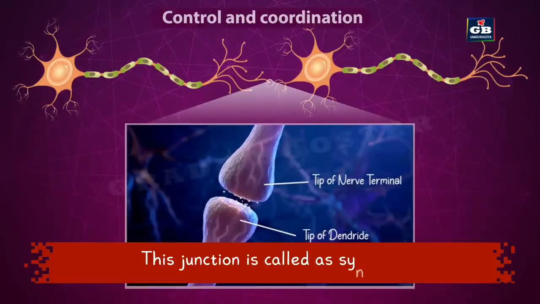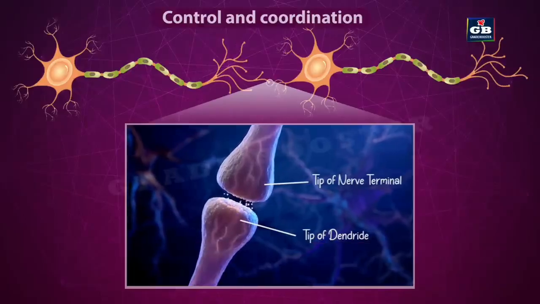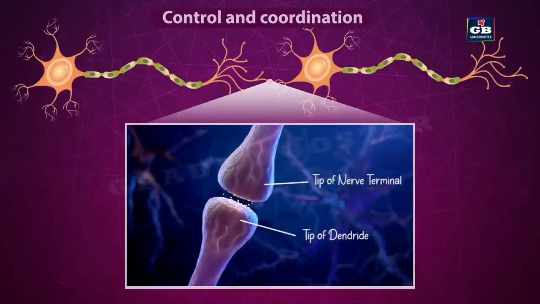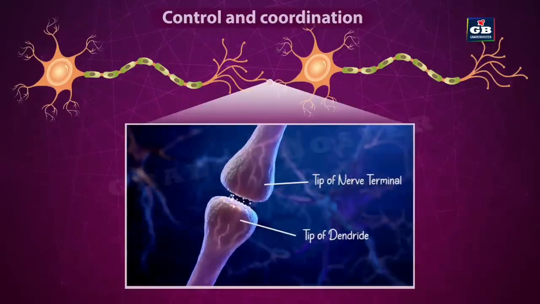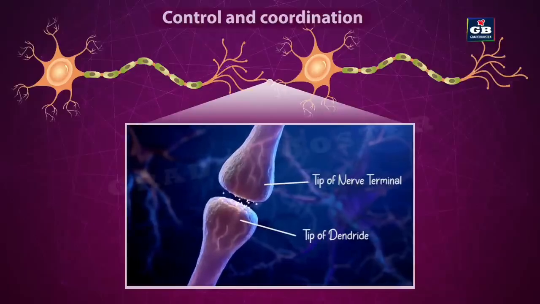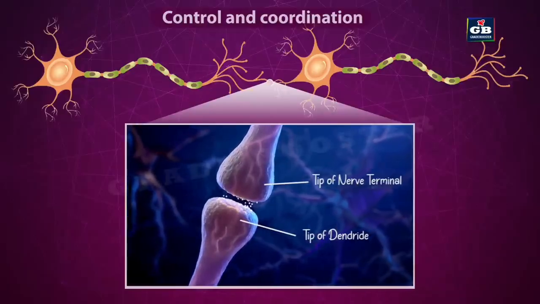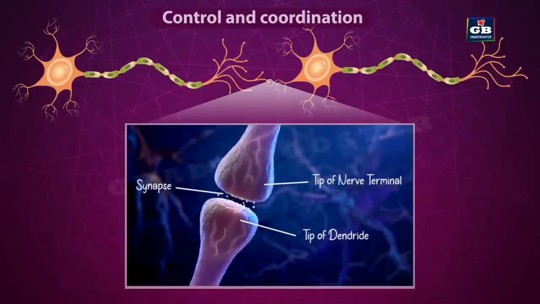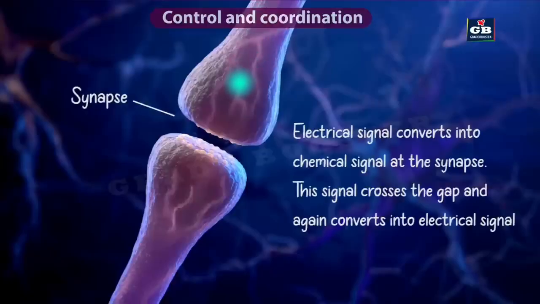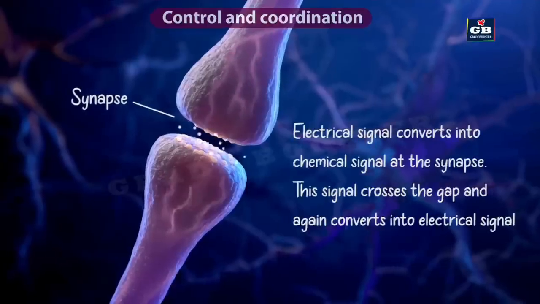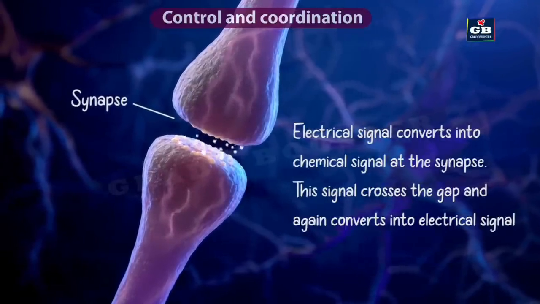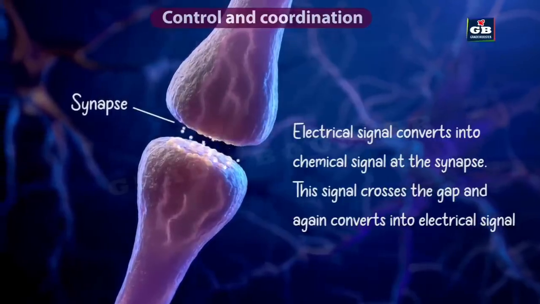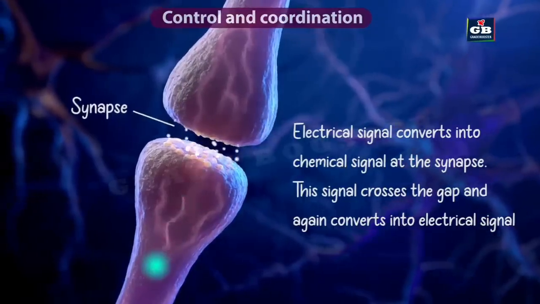If the endings of one neuron and the starting of another neuron are not directly connected, then how does the conduction of nerve impulse take place? How do the signals pass from one neuron to another if there is such a gap? See, at the end of the nerve terminals of a neuron, the electrical impulses are converted into chemical signals. This chemical signal is in the form of a gas. It crosses the gap and reaches the dendrites of another neuron. There, it is again converted to an electrical signal.